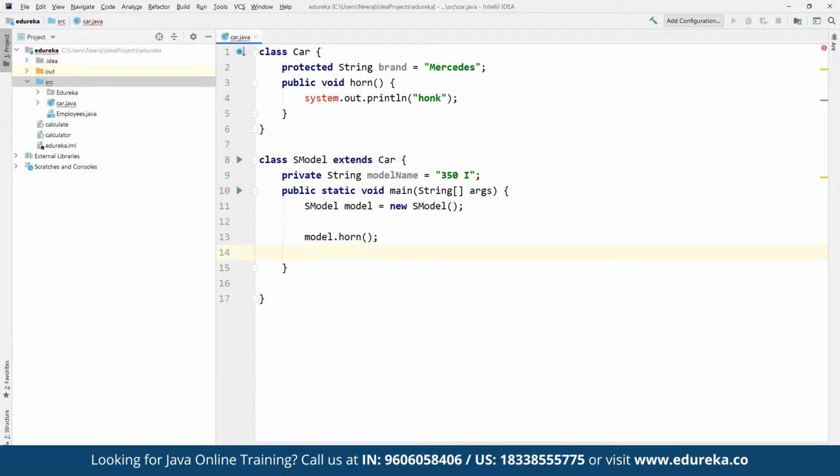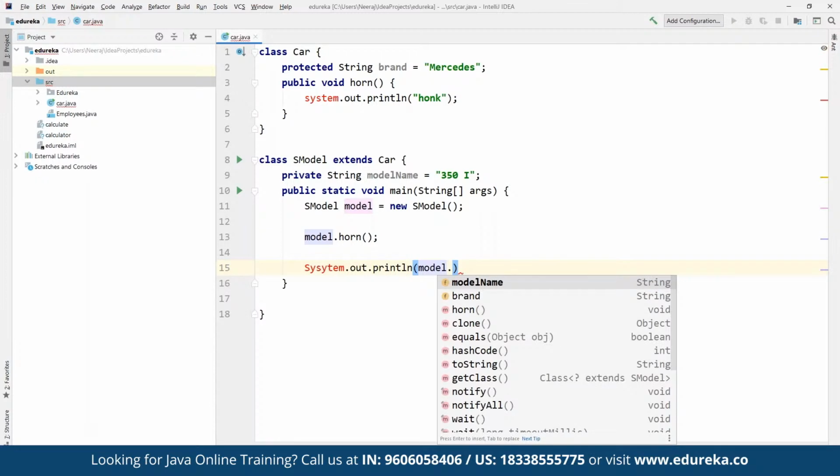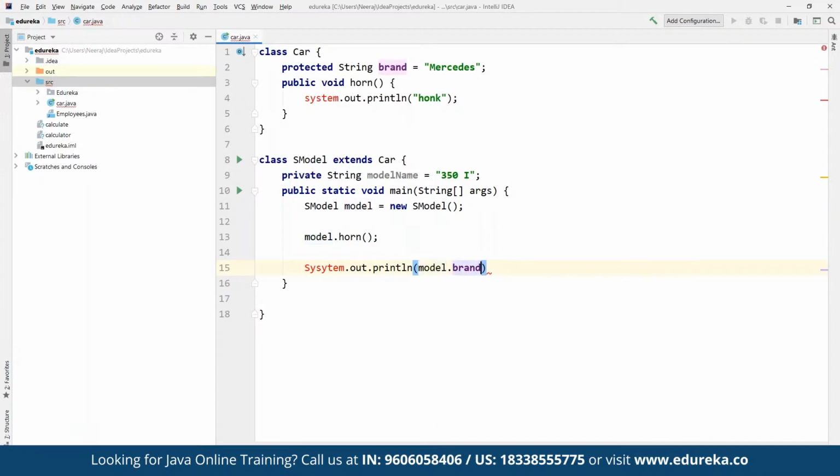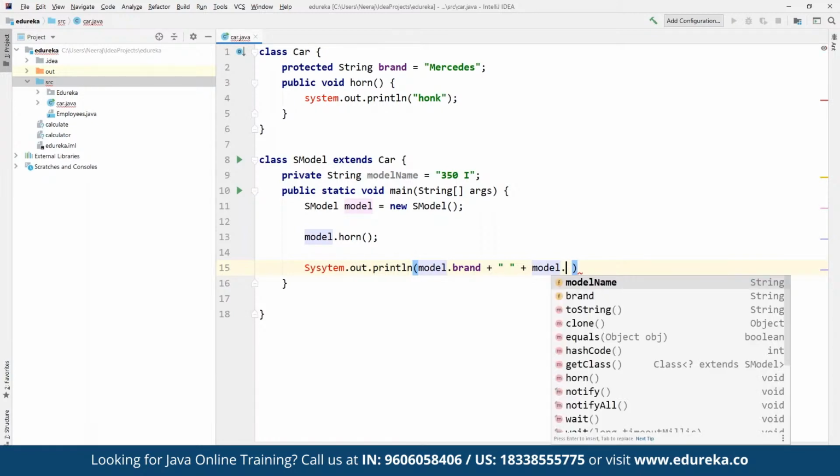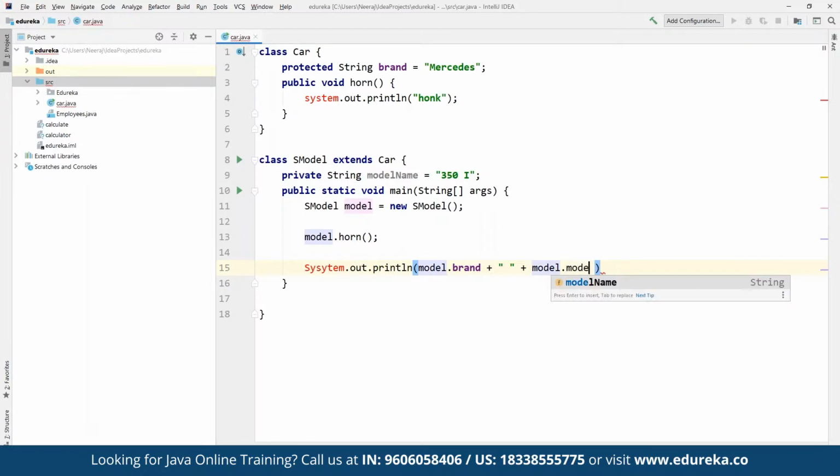Now suppose I say here, once we are done, we can simply use a statement as System.out.println, and then we can define, suppose model that we have used dot. Now from model we are going to specify the brand that we have specified earlier. So here we have defined the brand earlier, so brand has been defined. So here we are going to define brand, and then we are going to concatenate this with a simple space, and then we are going to add up the model name. So again, model name has been defined as model dot model name.